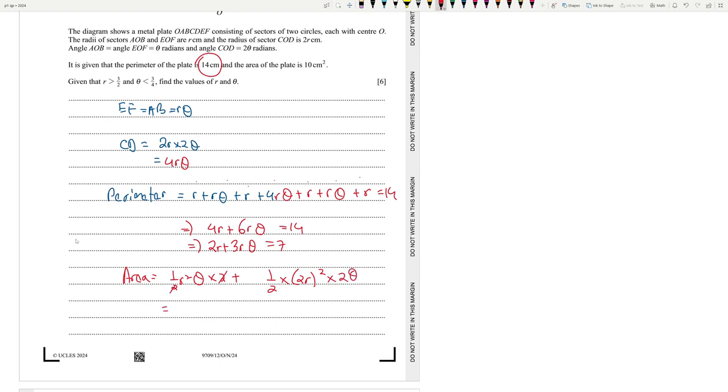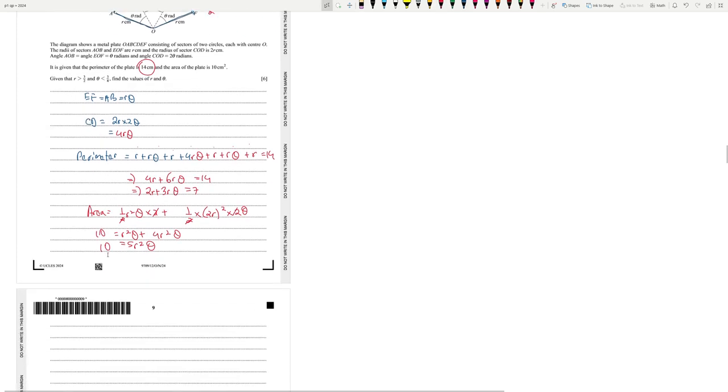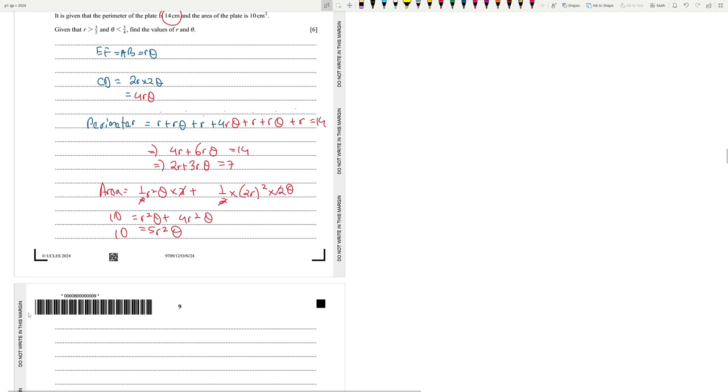So we are actually getting R squared theta plus 4R squared theta. So that is 5R squared theta. Okay, that's great. 5R squared theta. Great. And the value of the area is 10. So we can basically write that 2 is equal to R squared theta. So these are our two equations.